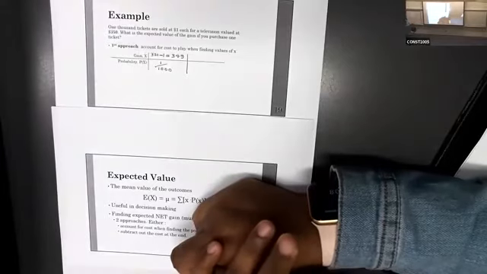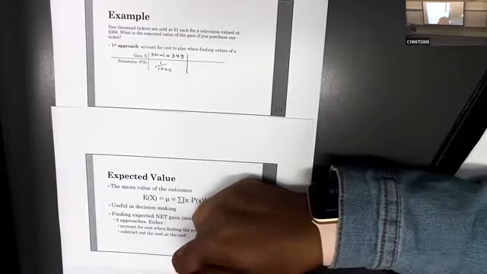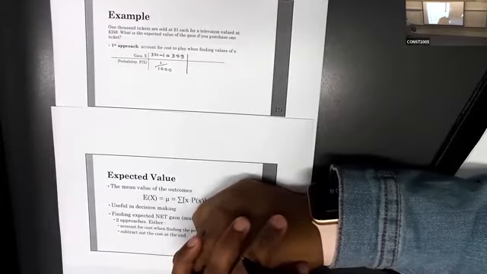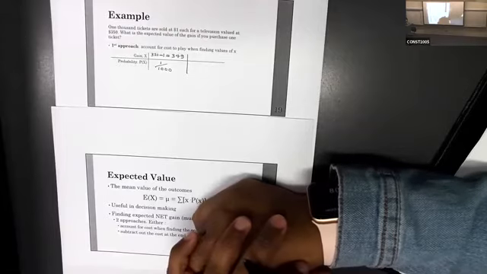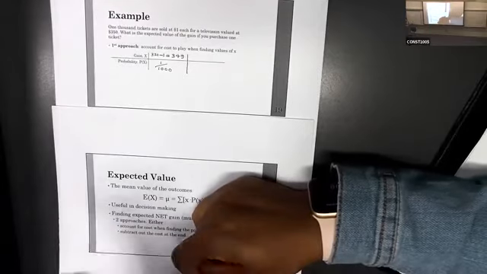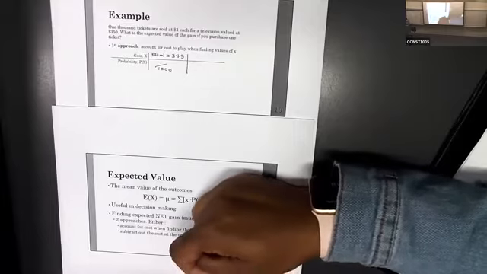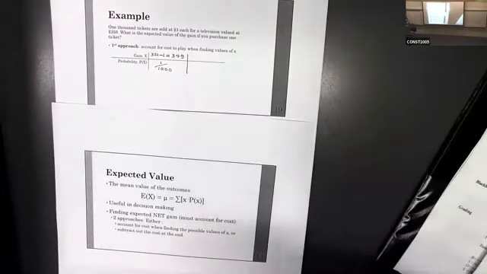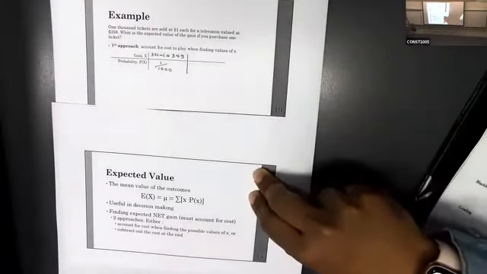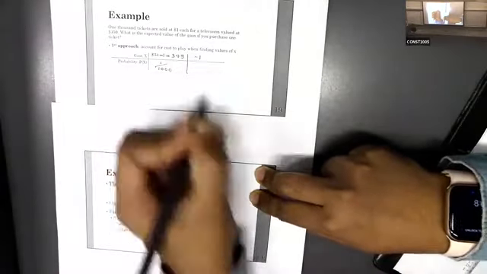Okay, now the rest of the ticket holders will definitely lose. So what will be the other x value? They will not have anything. They just pay. Only pay. So the value is $1, but it's negative because we cannot get anything. You have to pay, so it's a negative value. If you pay, it's negative. If you get, it's positive. So the next x value is -1. That is the price of your ticket.